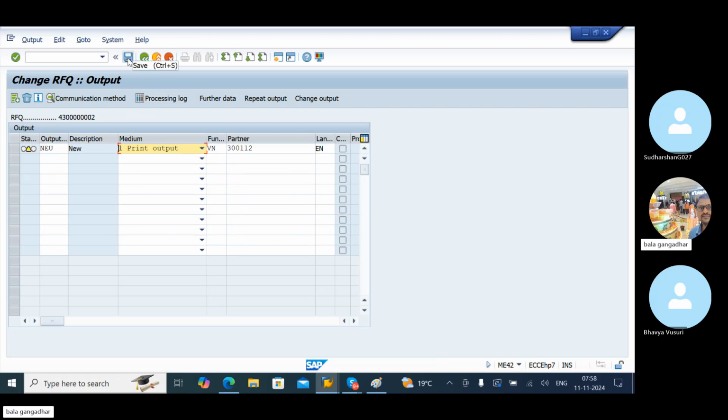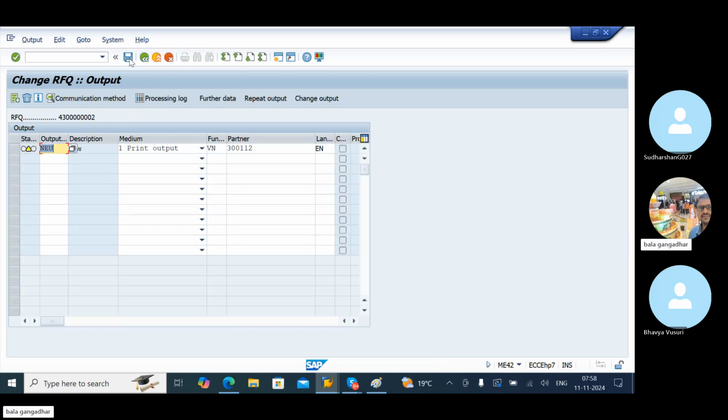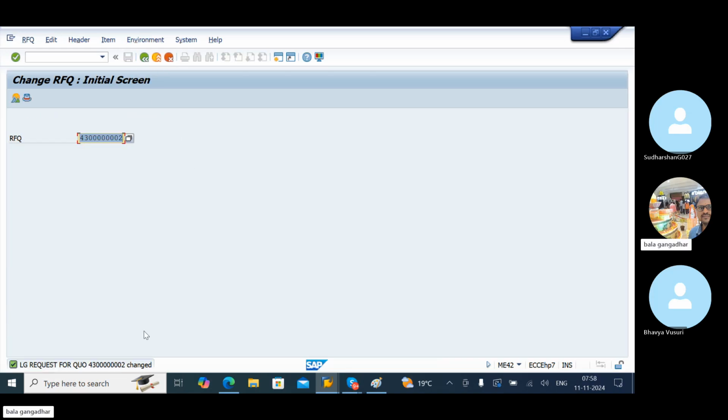Click on save. It will ask for the logical destination, meaning the printer name, LP01. LP01 is nothing but a printer name. Enter. Back button, save button. Enter, back and save. See, now it is ready.